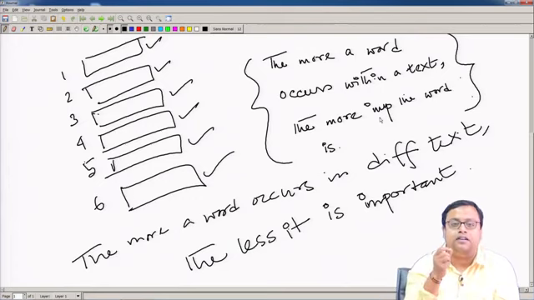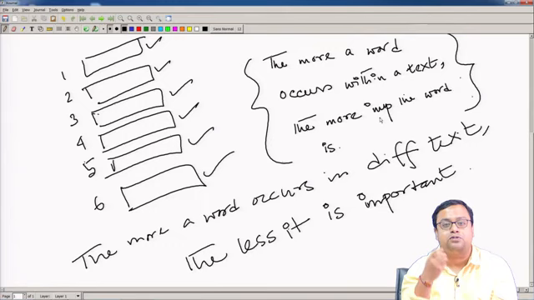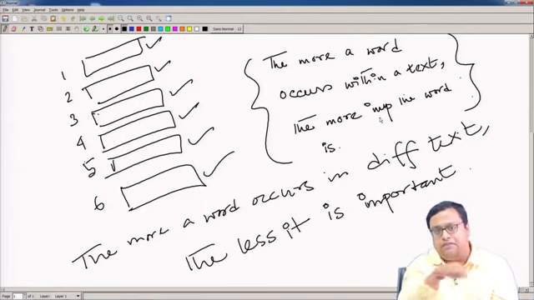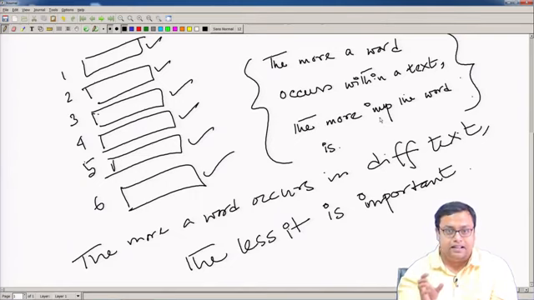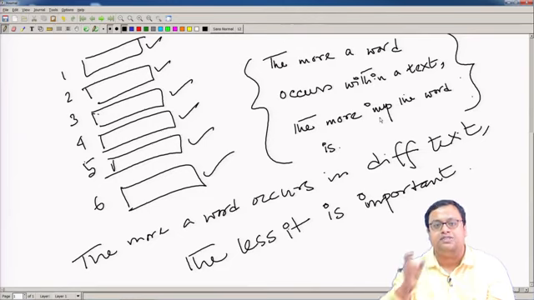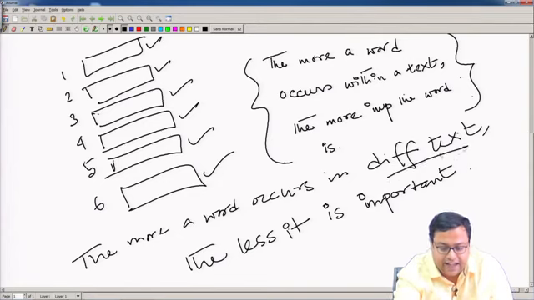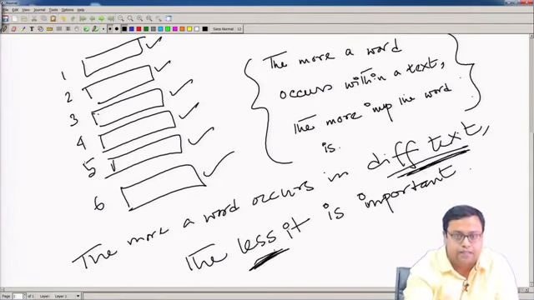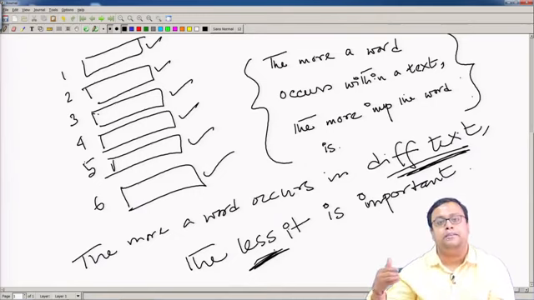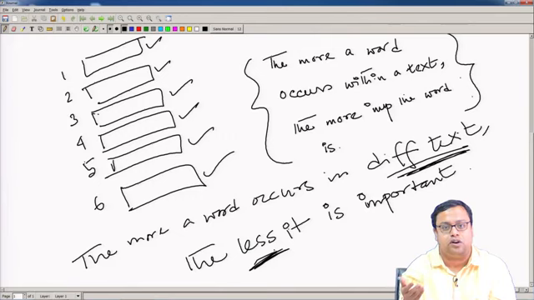This "got it" was probably his problem of speech. He used this term quite a lot. Now, if "got it" comes in every time, it has no meaning. In all the speech documents that he is creating, this "got it" term is common. So, the more a word occurs in different texts, the less important it is. That particular "got it" does not mean that he is actually concerned about whether you have understood or not.